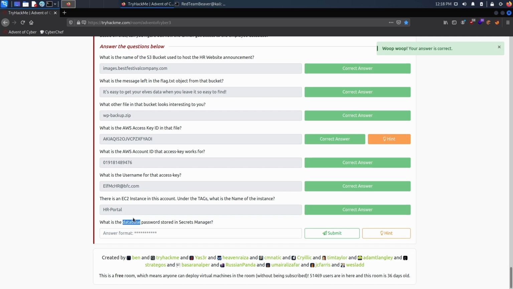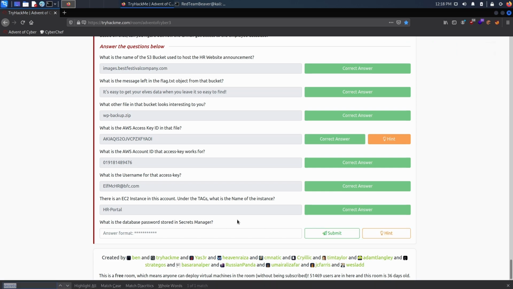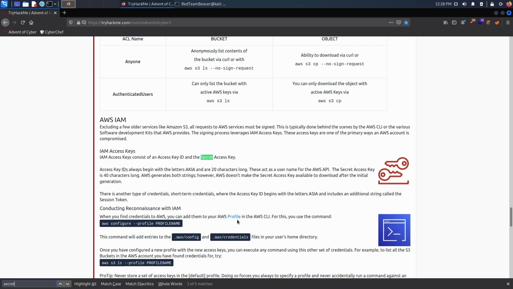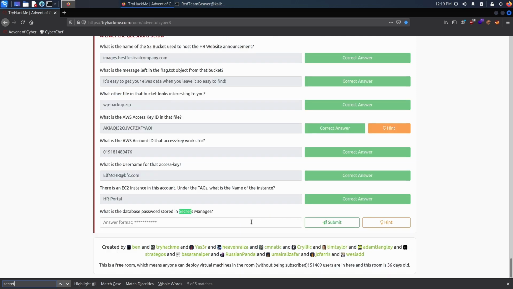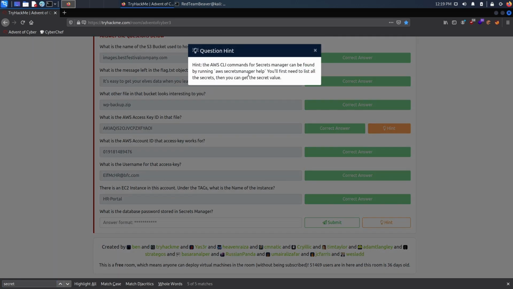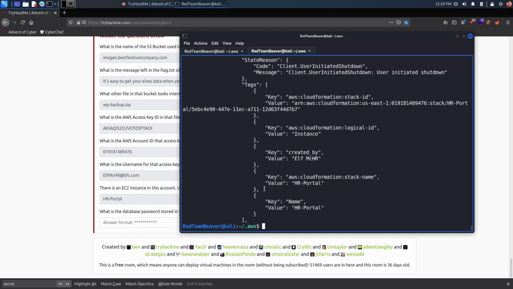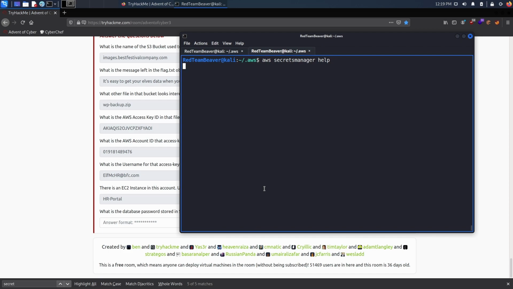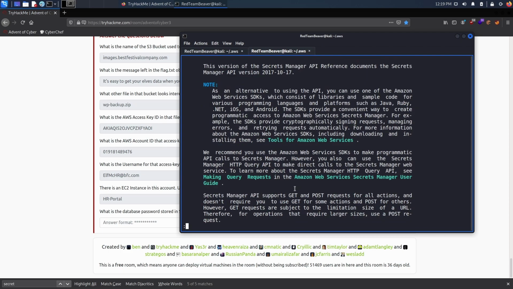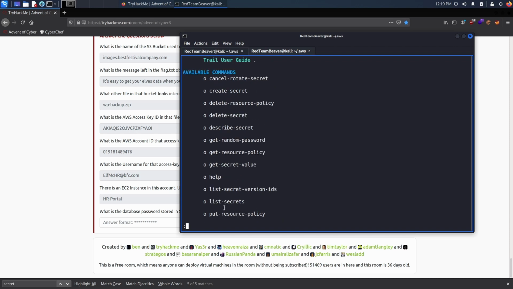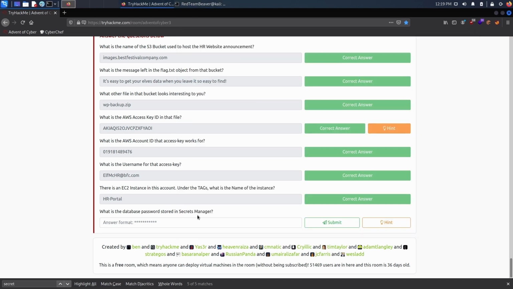So what is the database password stored in secrets manager? All right, so now secrets manager, how does it work? Well, there's nothing in this challenge about secrets manager, right? At least I don't think so. So if we look at the hint, they actually tell us to use aws secretsmanager help, which we'll do. Let's do this, and now we see similar man pages basically. And if we look, we can actually list secrets. We don't know the secret name.